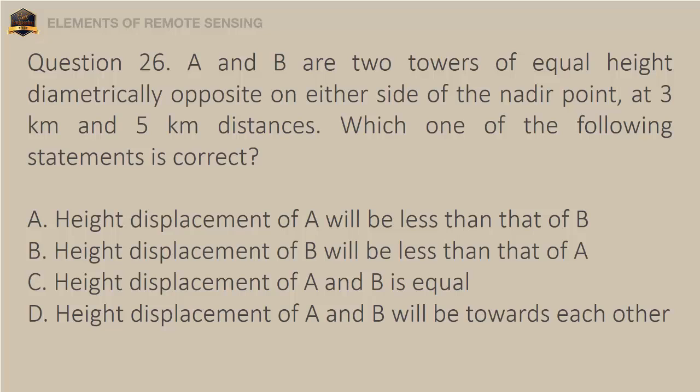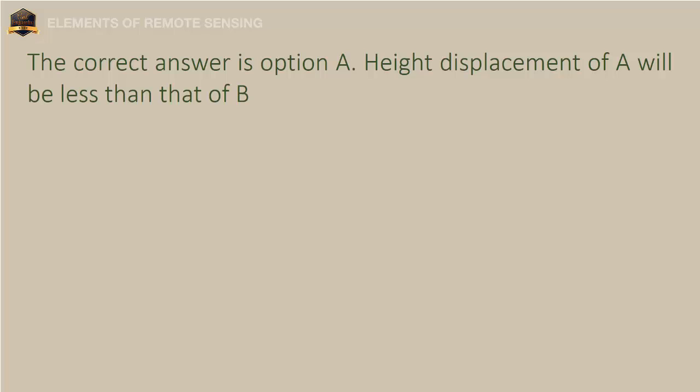D. Height displacement of A and B will be towards each other. The correct answer is option A. Height displacement of A will be less than that of B.